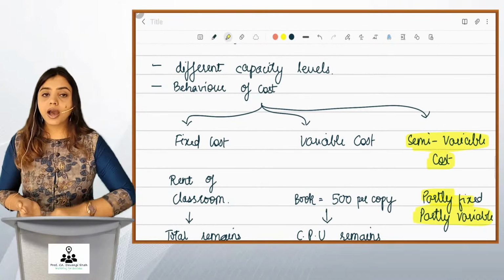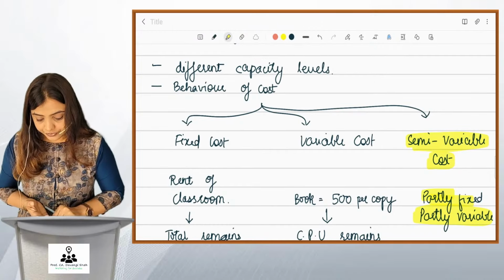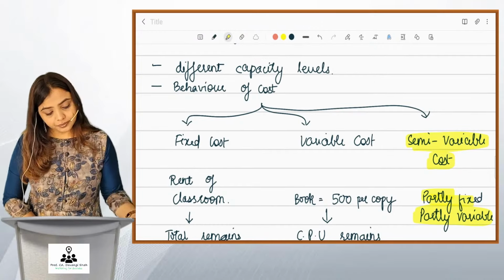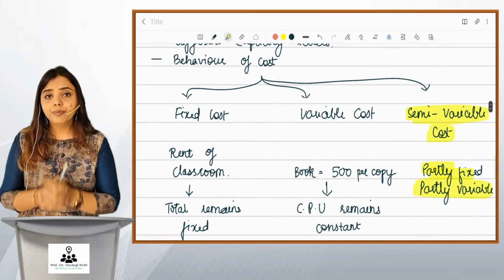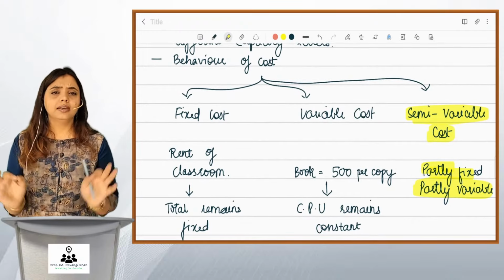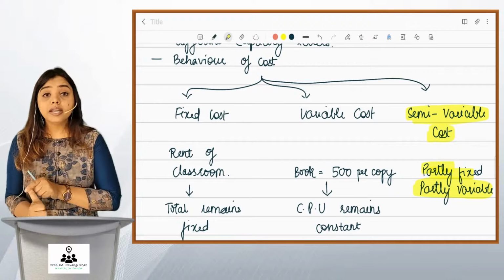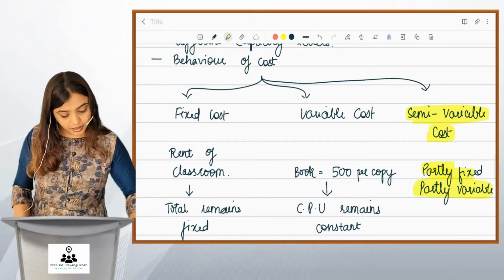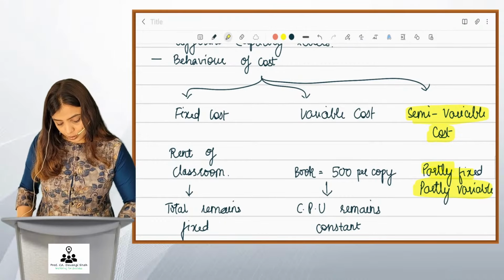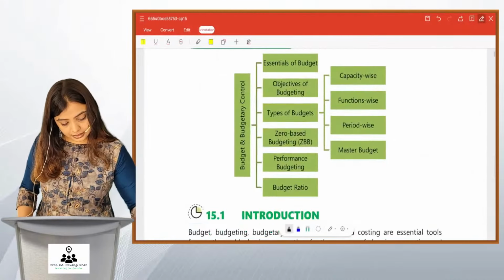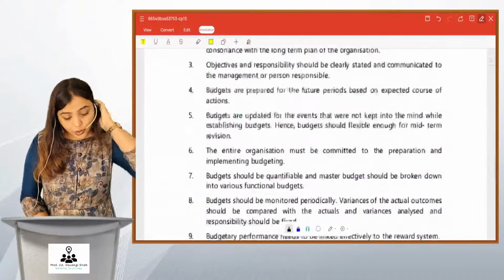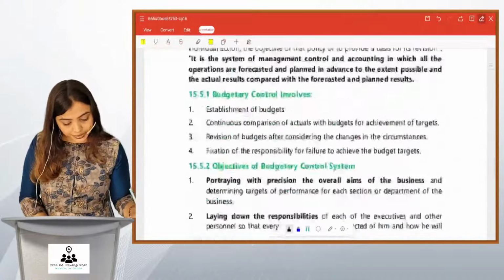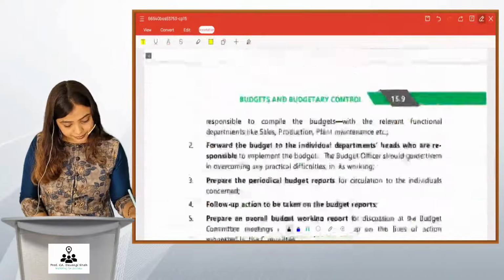Now we know how to do the breakup. Correct, friends? So this is what you need to know before you start with any sum of flexible budget. So what is flexible budget and what is the behavior of cost? This is a prerequisite to make the sum easier for you. Go back to our budgets and go directly to the practical aspect that we are going to cover today.